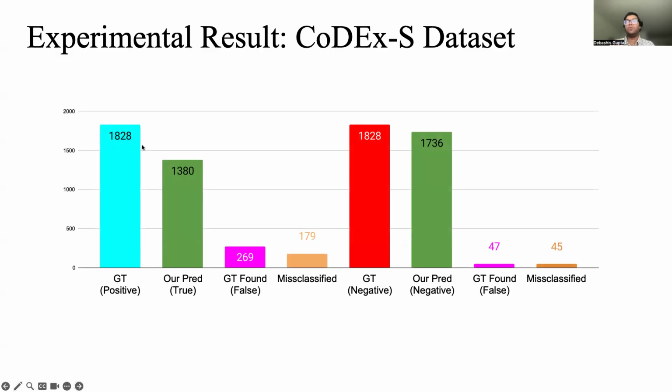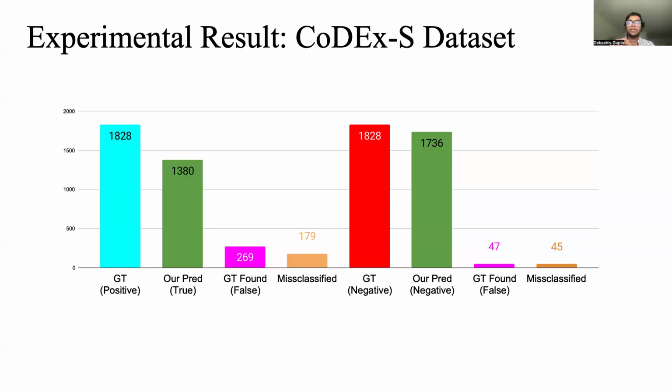For example, when we applied our DAS framework on the Codex dataset, we saw that for 1,828 ground truth positives, our model successfully predicted 1,380 as positive.